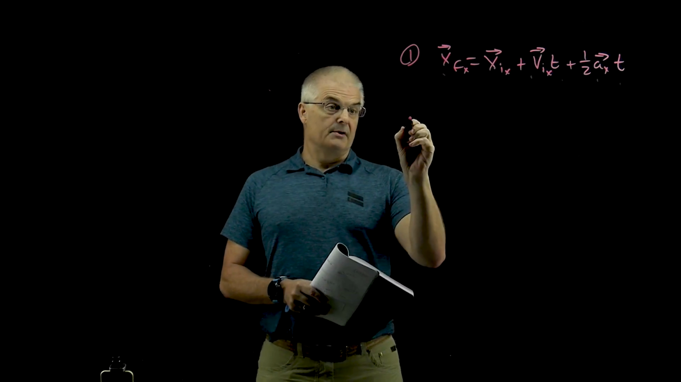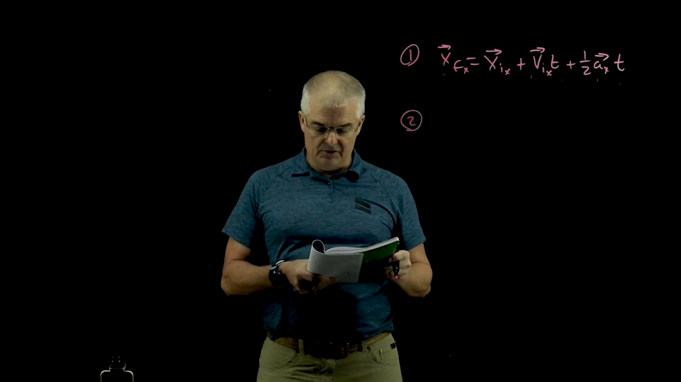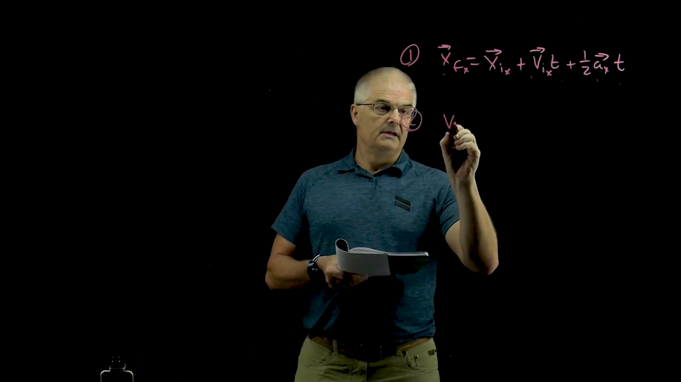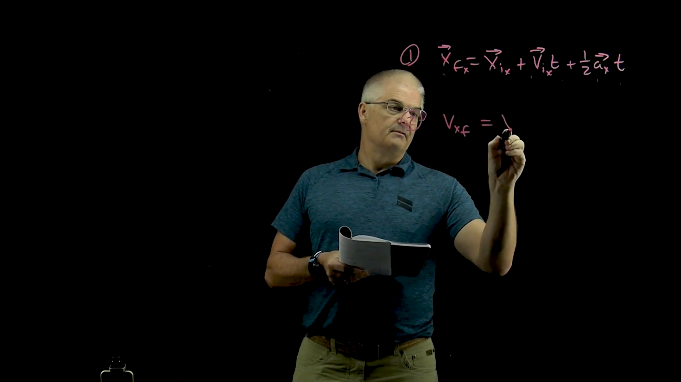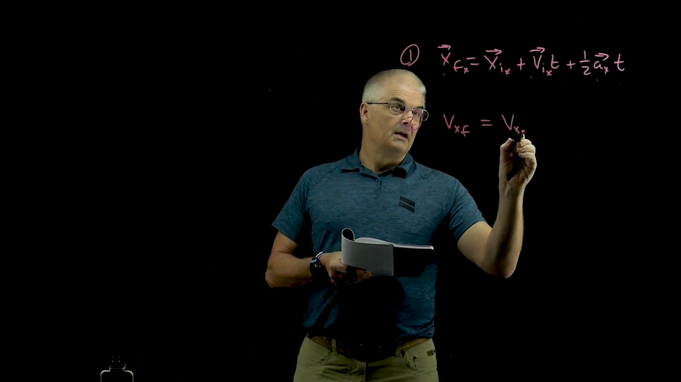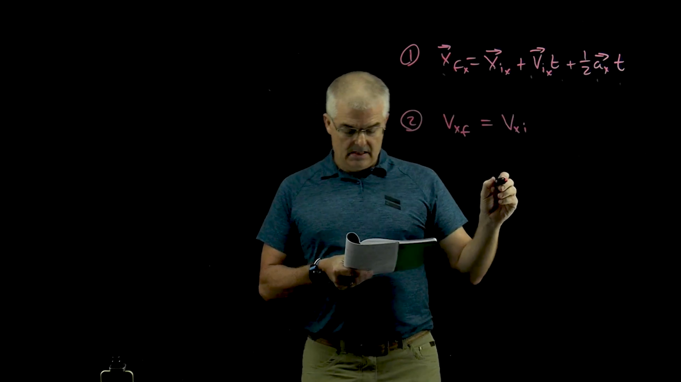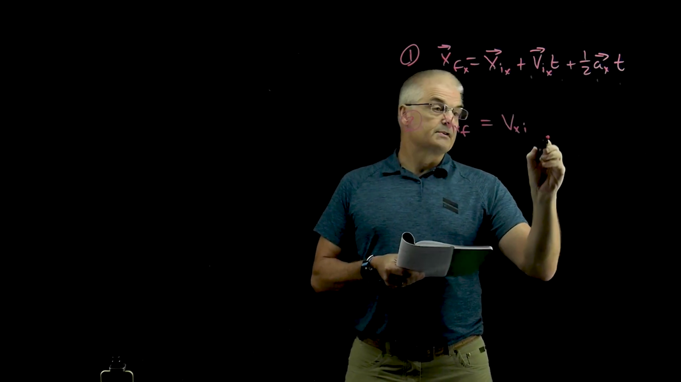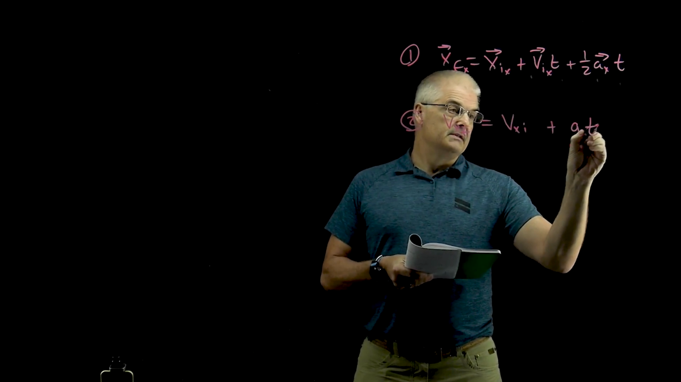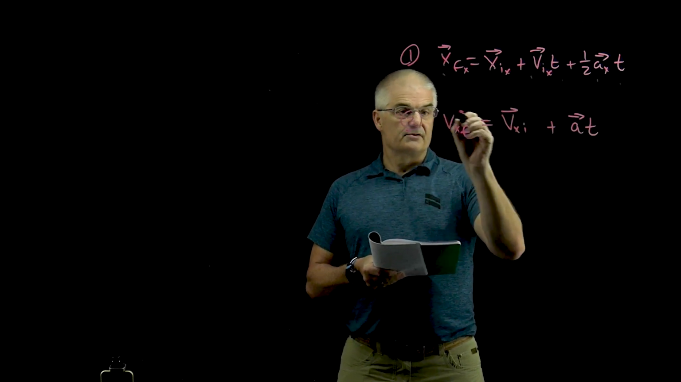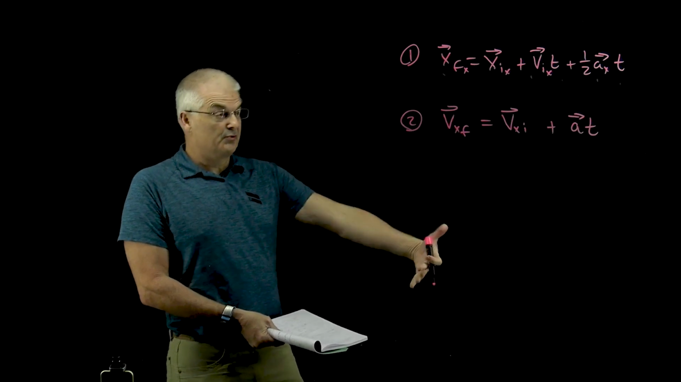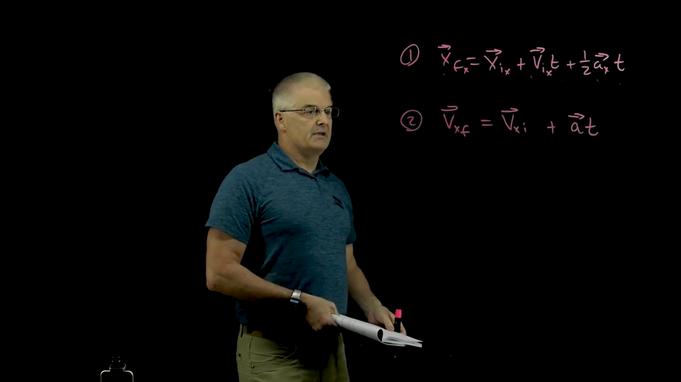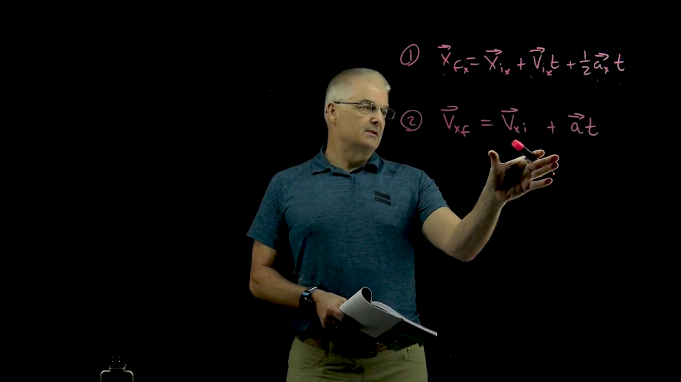Now what's the second equation? Again, super important that you write down these equations. It's vx final equals vx initial plus at. Now these are vectors right here. Time, by the way, can't be a vector because there's no direction to time. Time always moves forward in one direction. So time is not a vector. That's the second equation.